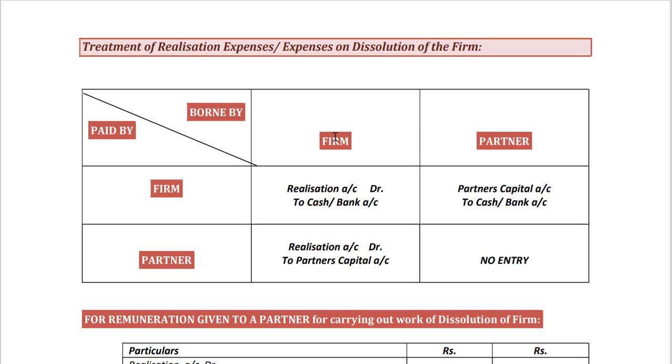Now where the expense is to be borne by the firm and is also paid by the firm, the journal entry is realization account debit to cash or bank account. Where the expense is to be borne by the firm but a partner pays the expense, the journal entry in such a case would be realization account debit to the partner's capital account.